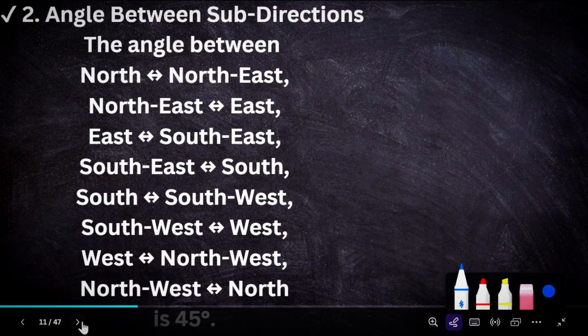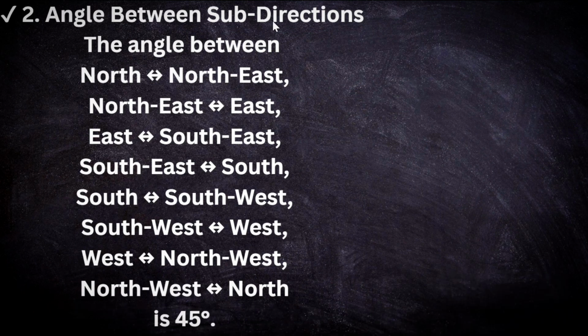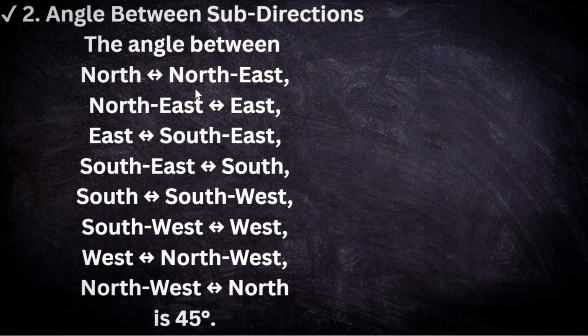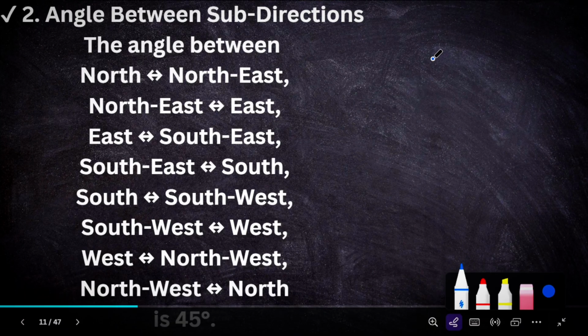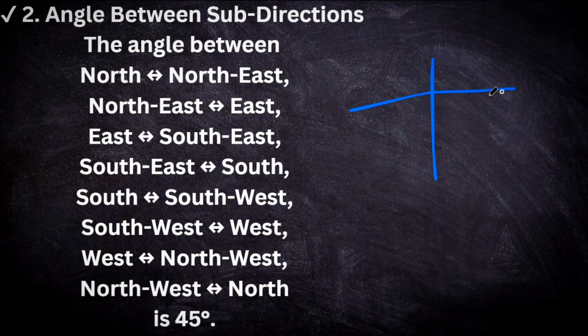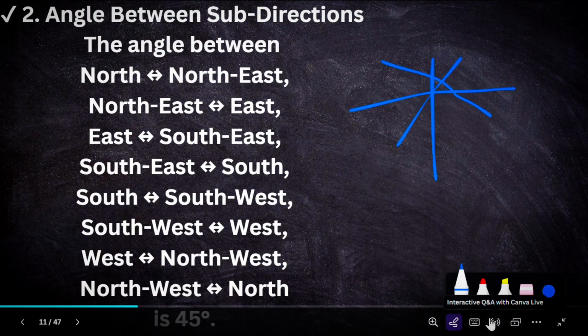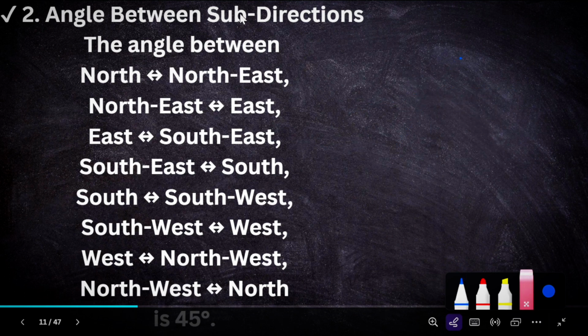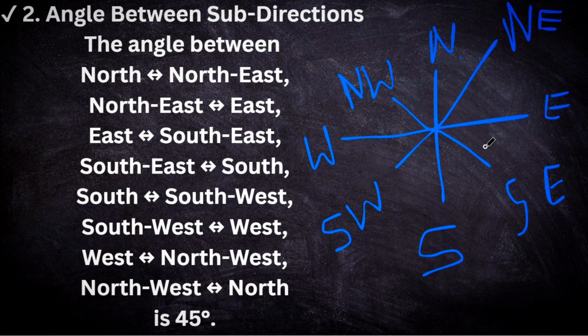Next, the angle between the subdirections, northeast and so on. Basically we are drawing a chart so we can understand easily. We learned the first point: the angle between the main directions is 90 degrees.